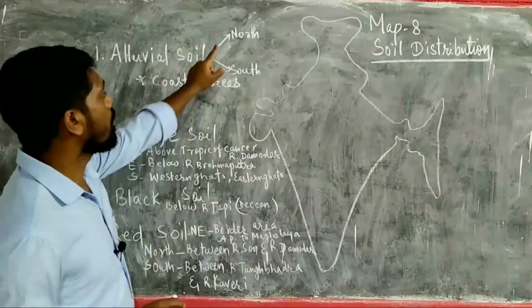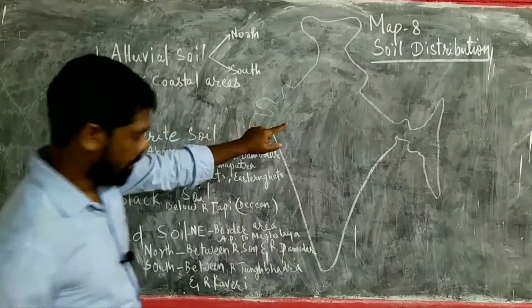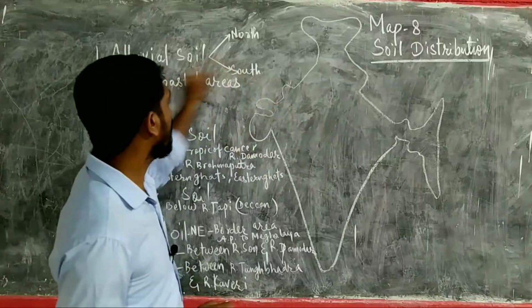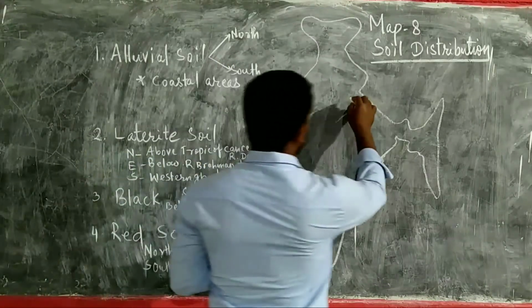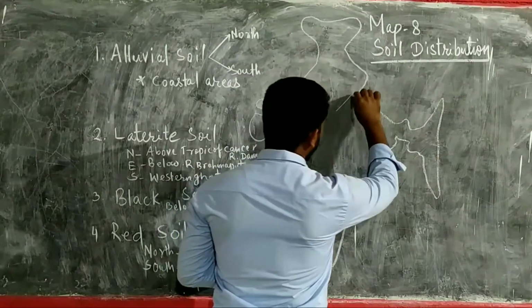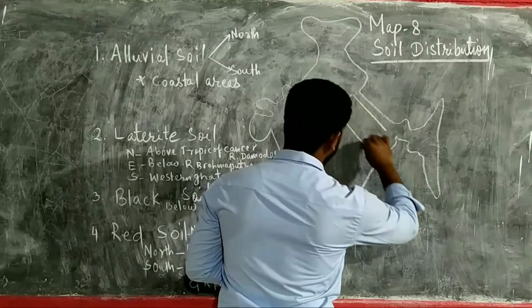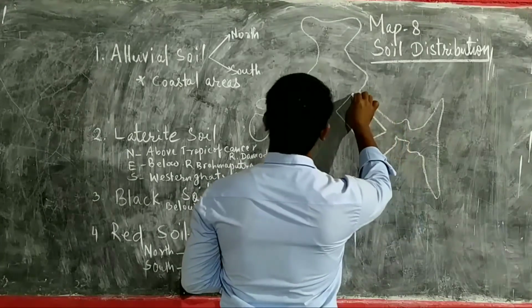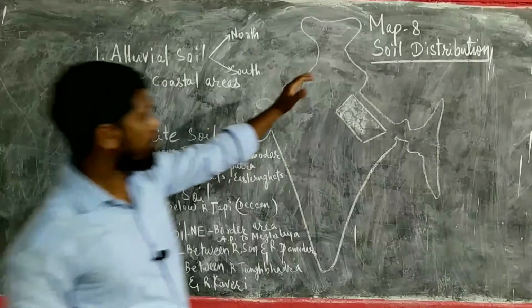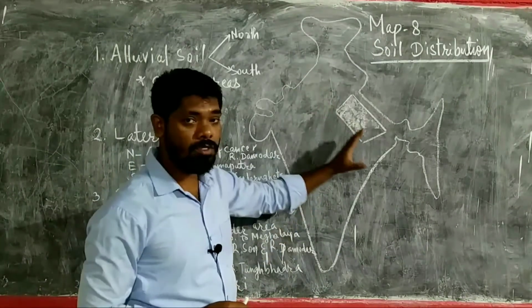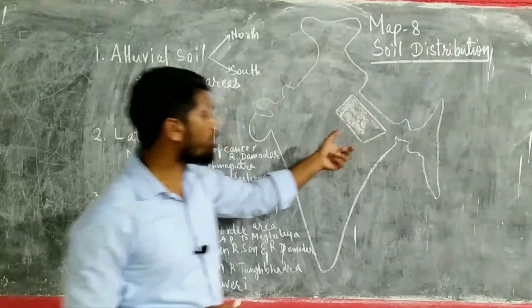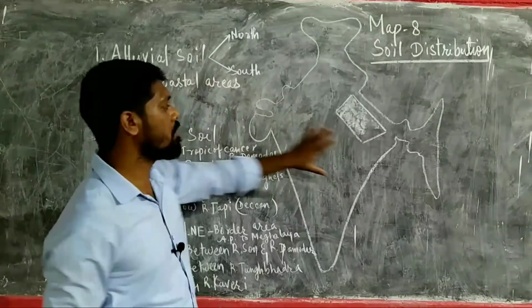So first, the north side of the Tropic of Cancer where alluvial soil is found. As many rivers are flowing here, this is the area we have learned as the northern plains. The same area has alluvial soil because the rivers bring sediments and deposit them on the plains. So obviously in this area alluvial soil is found.